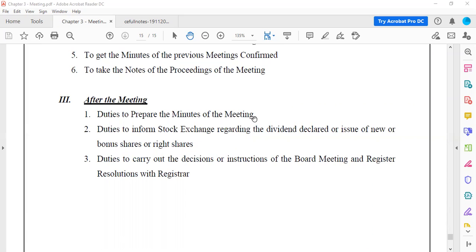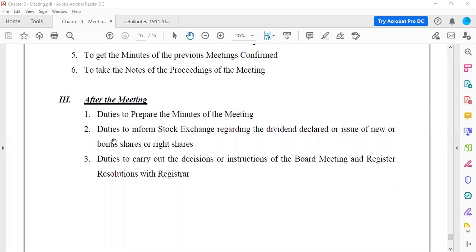And if you see, in every meeting, may it be statutory meeting, annual general meeting, board meeting, class meeting, extraordinary meeting, everywhere, the company secretary's main job after the meeting is to prepare the minutes of the meeting and get the signatures. Now, getting the signatures is very important, because that says that shareholders or directors or anybody for that matter has agreed with whatever discussion has happened in the meeting. Okay, so that is the first duty.